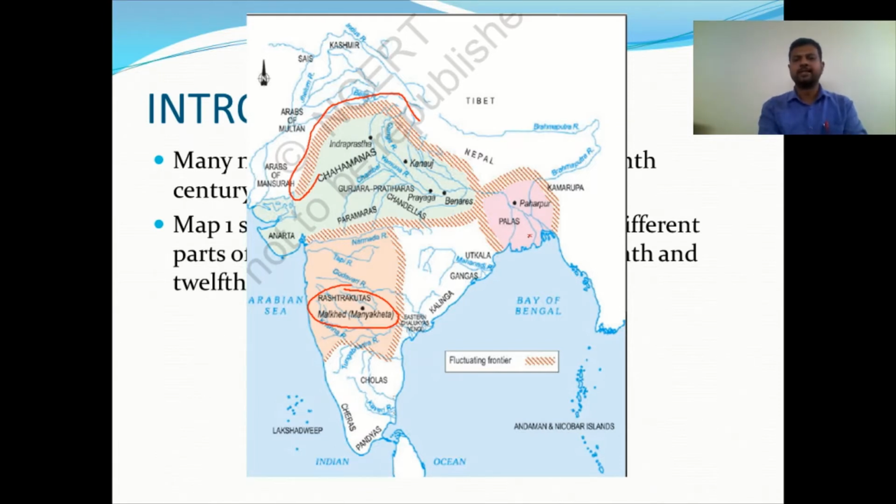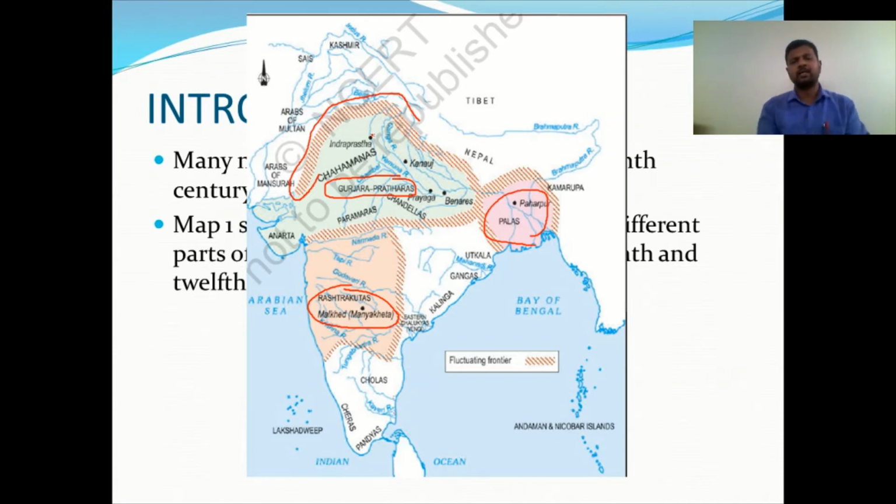Here we can easily see the Palas, which is another kingdom. And you can see the Gurjara Pratiharas, the large kingdom between the 7th and 12th century that started ruling here. This is very important, dear children.